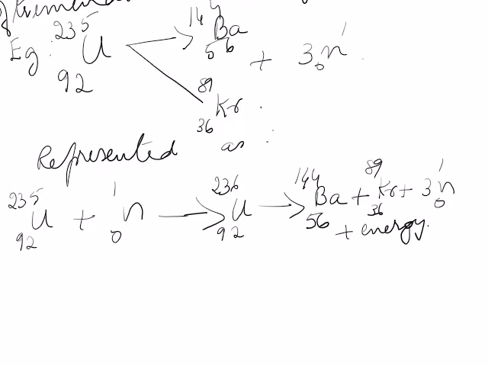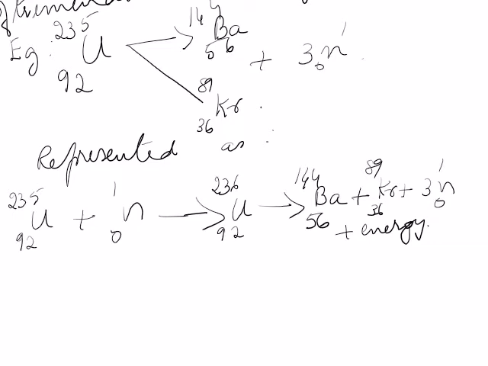Is that clear? Now these neutrons which are formed again bombard the other nuclei of uranium 235 present in the uranium matter, and this fission reaction multiplies, and so a huge amount of energy is released.